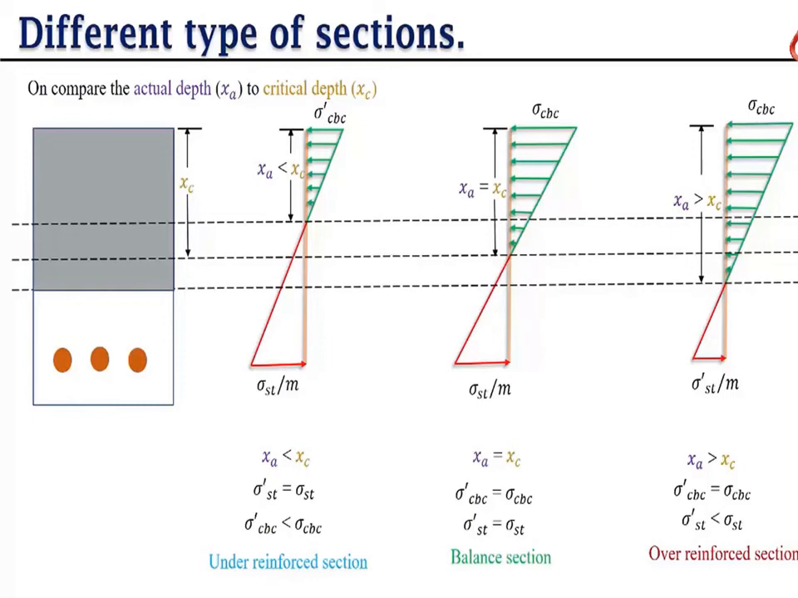That's why in this section we used sigma A is greater than XC, and sigma dash ST is less than sigma ST. So these are the comparison between balance section, under reinforced section and over reinforced section.